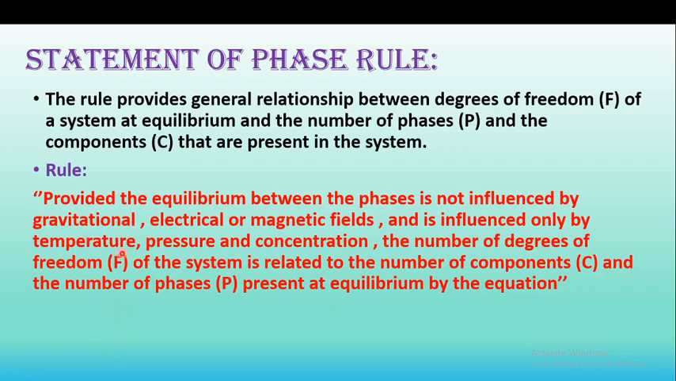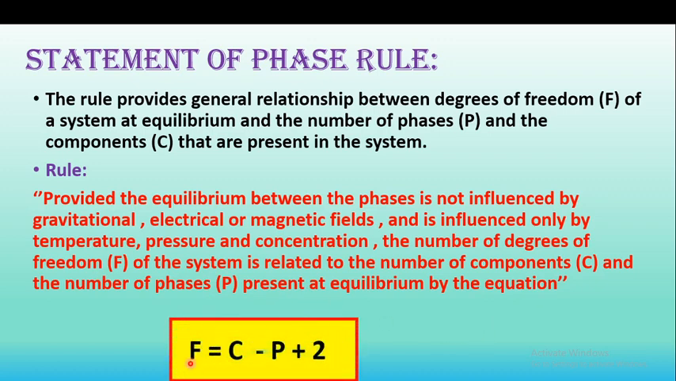This means the equilibrium between the phases is not influenced by these three types of fields, gravitational, electrical or magnetic, but it is affected by temperature, pressure and concentration. These factors are responsible for the change of phase equilibrium between these phases. So the number of phases, degrees of freedom and components present at equilibrium are related by the equation.